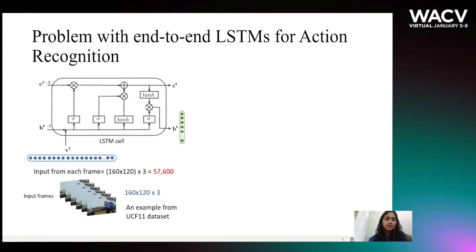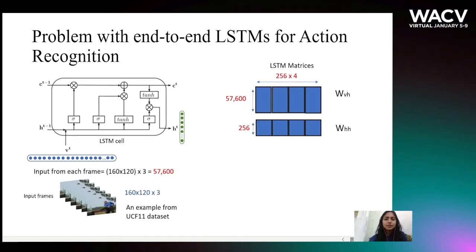For end-to-end LSTMs, the input feature vector is of large dimension, here 57,600, for an example taken from the UCF11 dataset of 3 channels of 160 x 180 pixels each. The combined LSTM matrices are shown as W_VH, which is multiplied to the input vector V_T, and W_HH multiplied to the hidden state vector H_T.